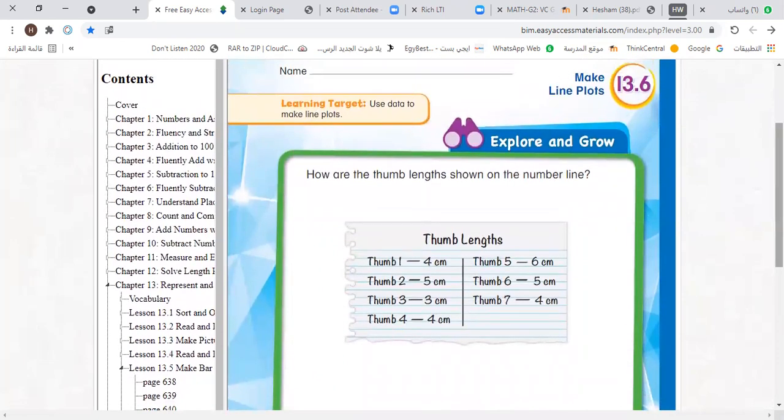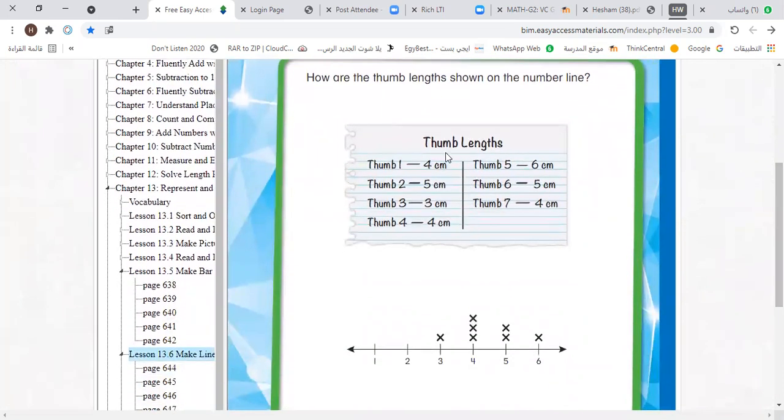Make line plots. Can you see here? Thumb lengths here. Thumb 1, 4 centimeters. Thumb 2, 5 centimeters. Thumb 3, 3 centimeters. Thumb 4, 4 centimeters. Thumb 5, 6 centimeters. Thumb 6, 5 centimeters. Thumb 7, 4 centimeters.